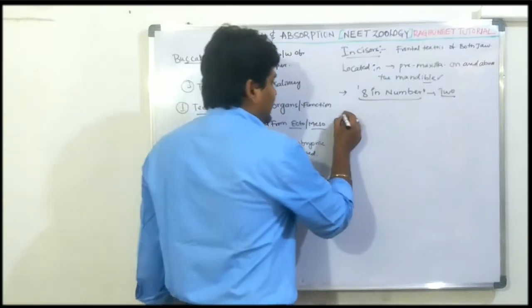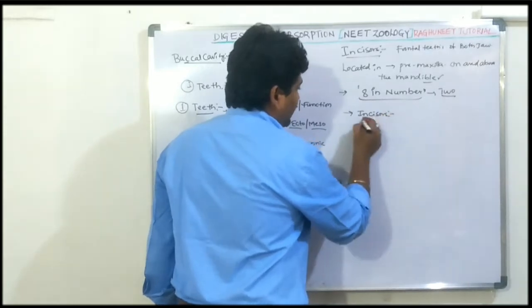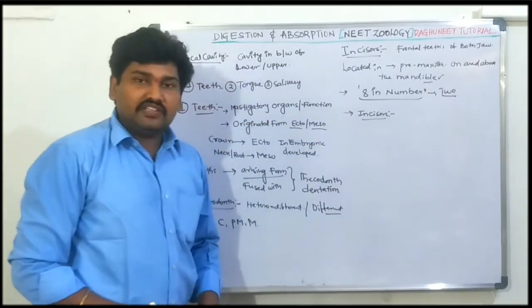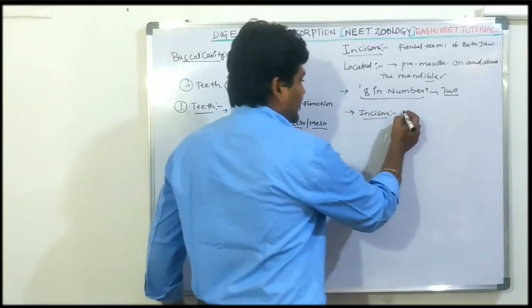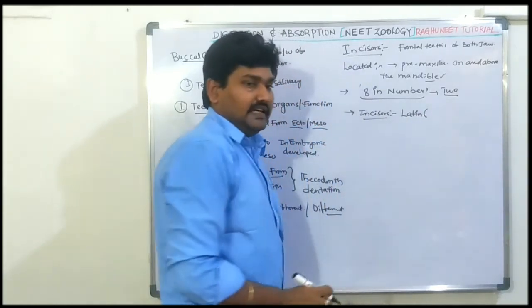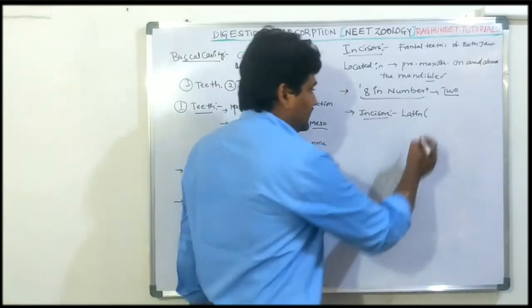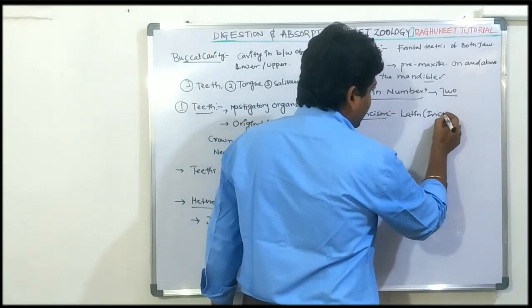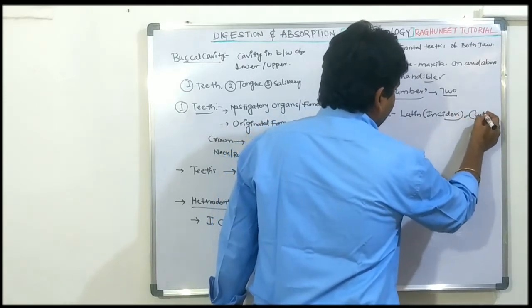What is the meaning of incisor? The word incisor is derived from Latin. Incisor comes from incidere, which is nothing but cutting.